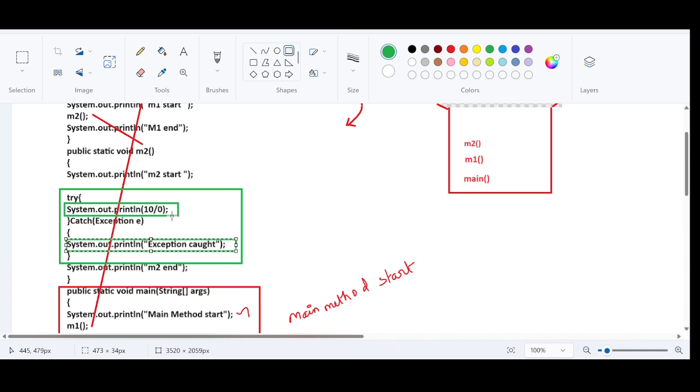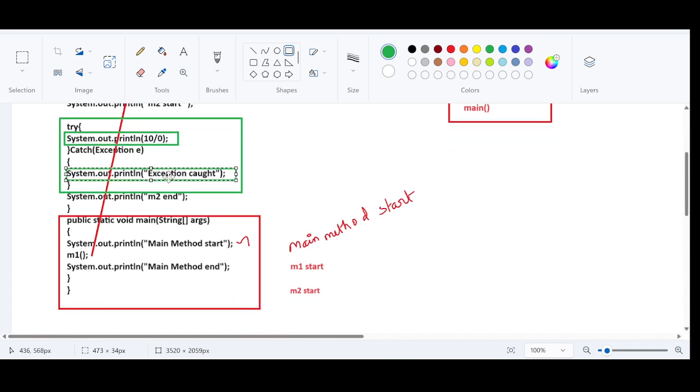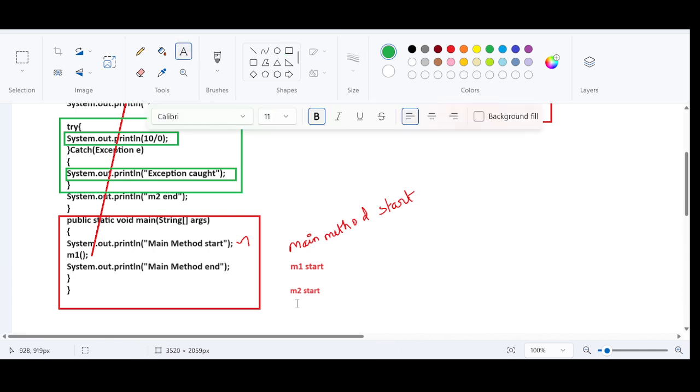Exception is caught, exception is handled successfully by the try block, and since it is handling an exception, it will display a message to the console which is nothing but exception caught. That is what we want to display in the console. So in the output we will be able to see a message called exception caught. Exception code will be printed in the console.